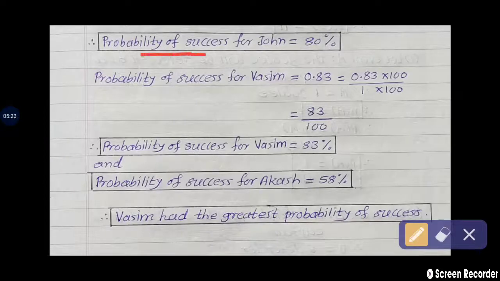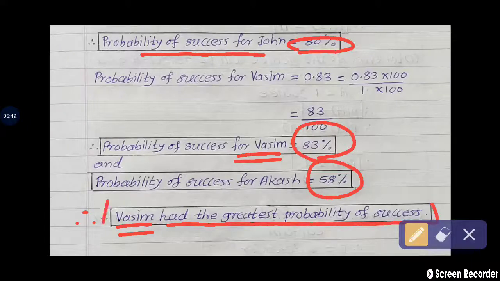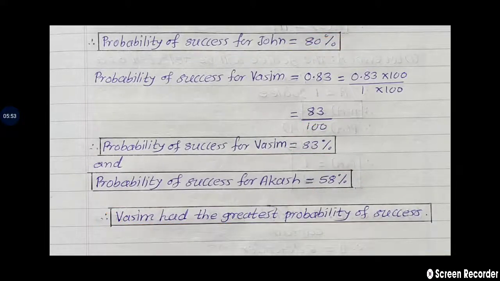So compare the probability of success of all three persons. First is John, 80%. Second person Wasim, 83%. And third Akash, 58%. Whose probability of success is greatest? So the answer is Wasim. So finally we write the answer this way. Wasim had the greatest probability of success, and we highlight our answer. All of you understood? Next.